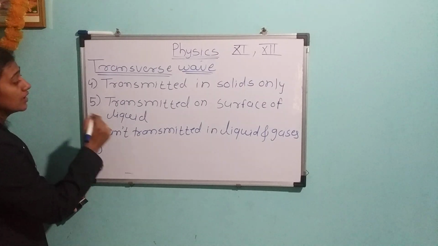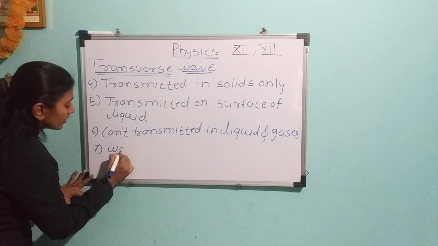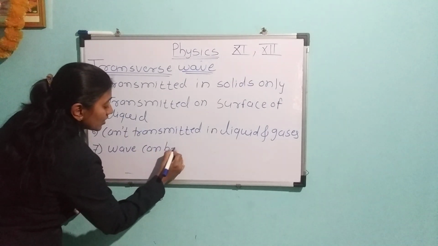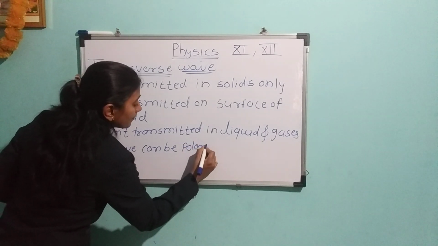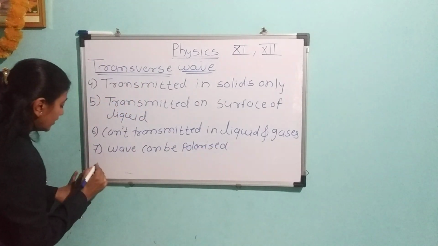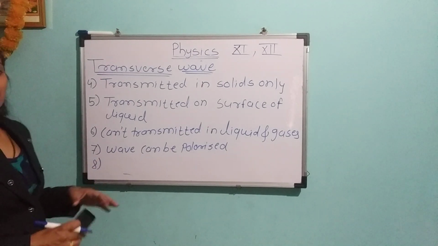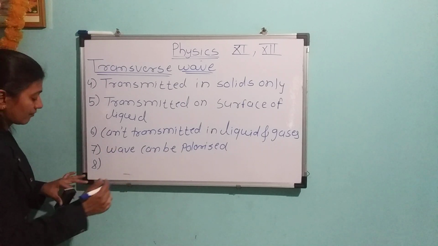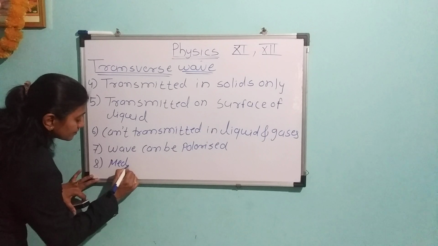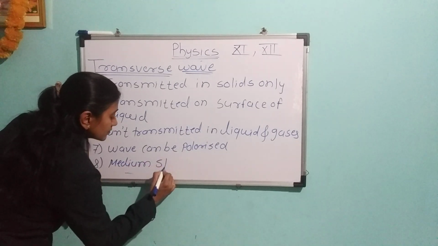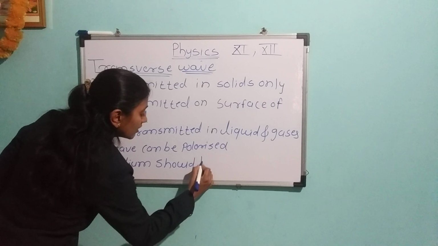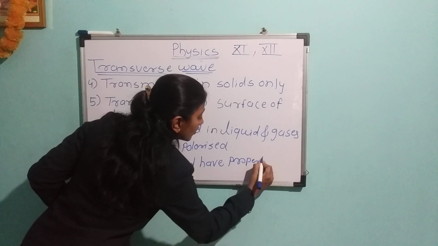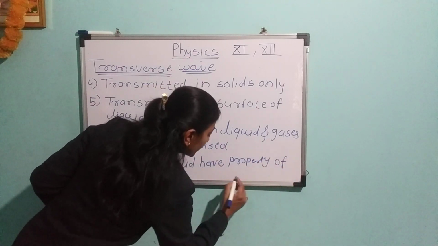The seventh one: these transverse waves can be polarized. And the medium in which the wave is traveling should have the property of rigidity.